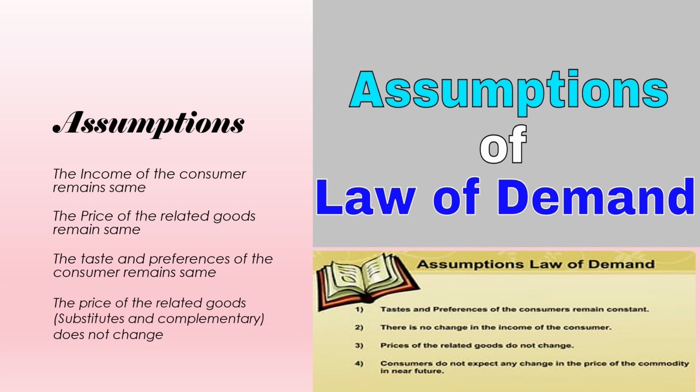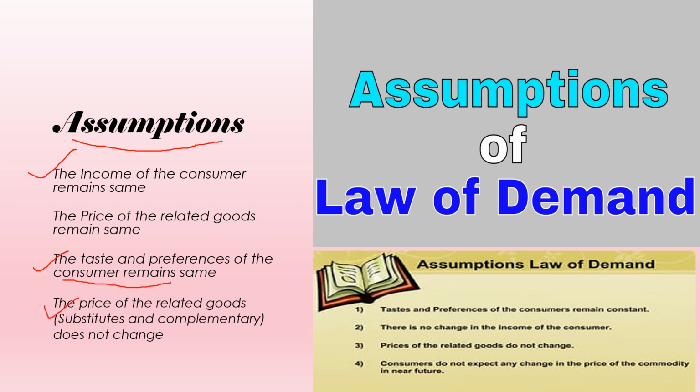Now we will discuss the assumptions of the law of demand. Assumptions are the things that are taken to be constant by Alfred Marshall. The first assumption is that the income of the consumer remains the same. Second is that the taste and preferences of the consumer remain the same. Tastes and preferences are different for different consumers, as sometimes I like something, but the same thing is not liked by you. So there are different tastes. Under this, the taste and preferences of the consumer remain the same according to the law.